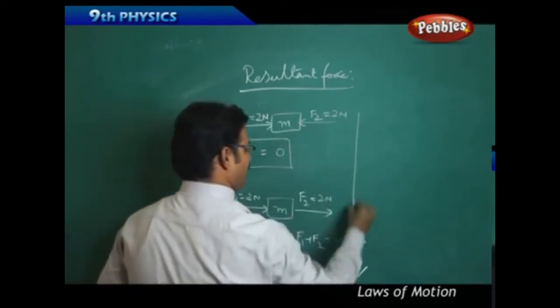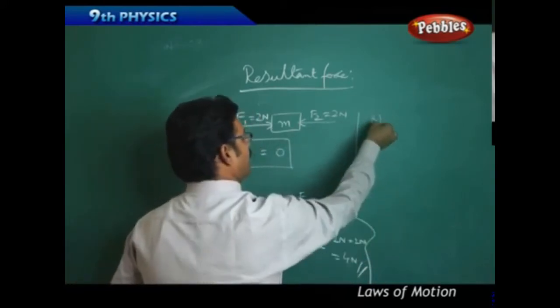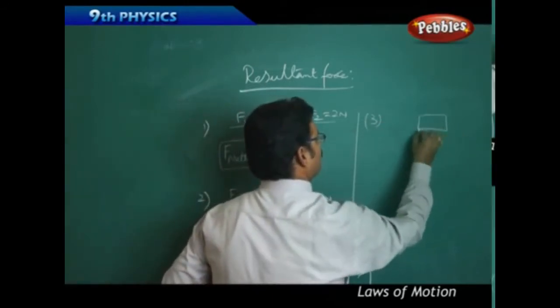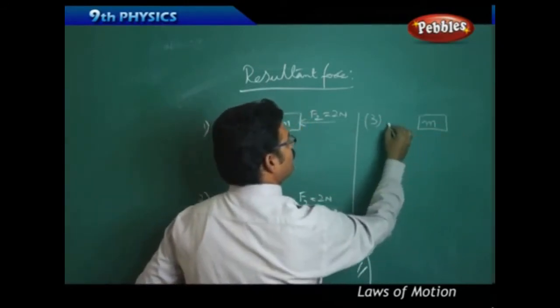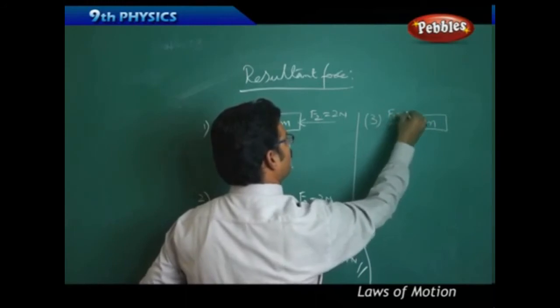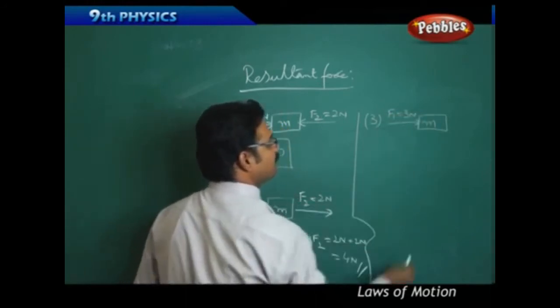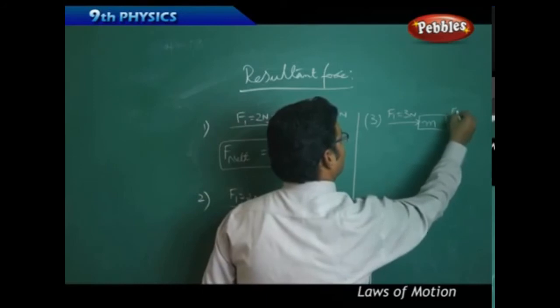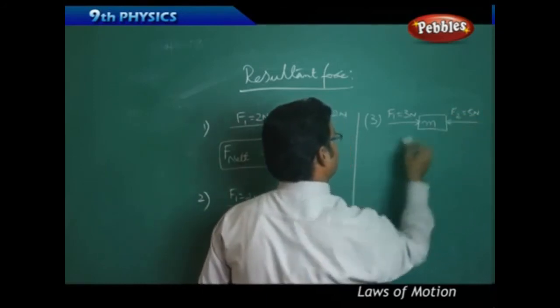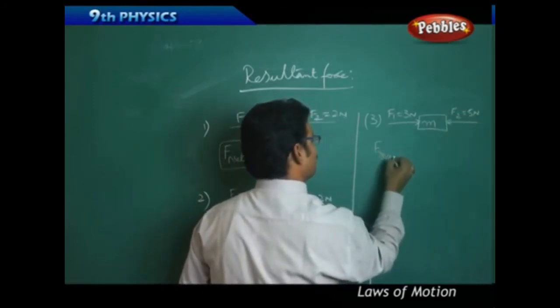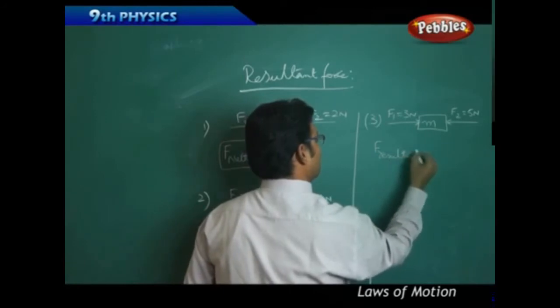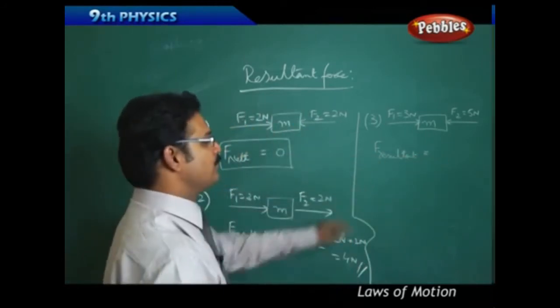Now take another example, a body of mass M. This force F1 equals 3 newtons and this is F2 equals 5 newtons. Then what is the resultant force? Resultant and net force are both the same. So what is the resultant force?